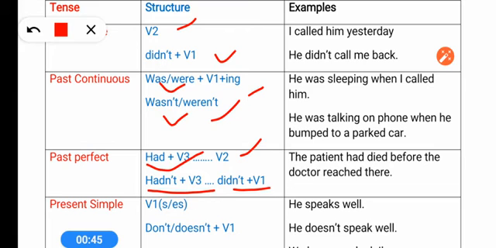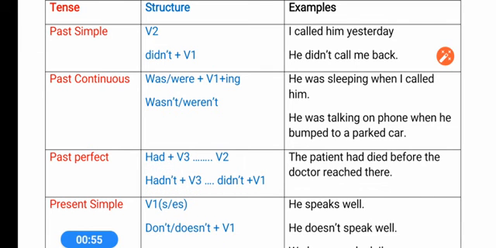Present simple tense we use first form, s or es in the verb, and for making negative we use do not and does not, but not s or es, only first form of the verb. This was about present simple tense.